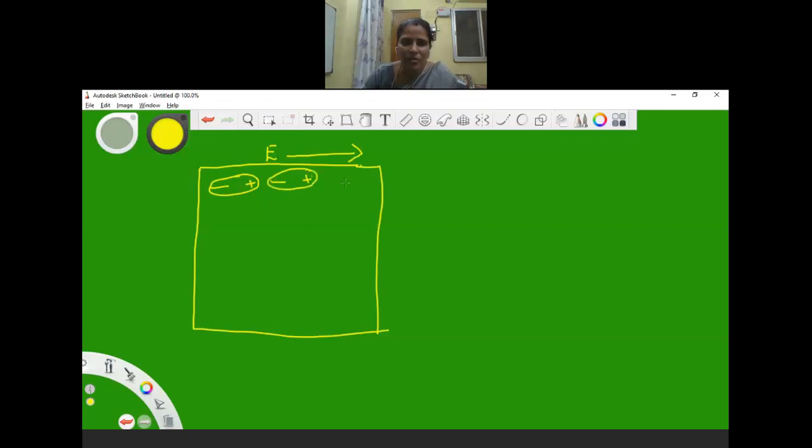The centers of positive and negative charges are separated by a small distance. So now they have a net dipole moment. Clear?